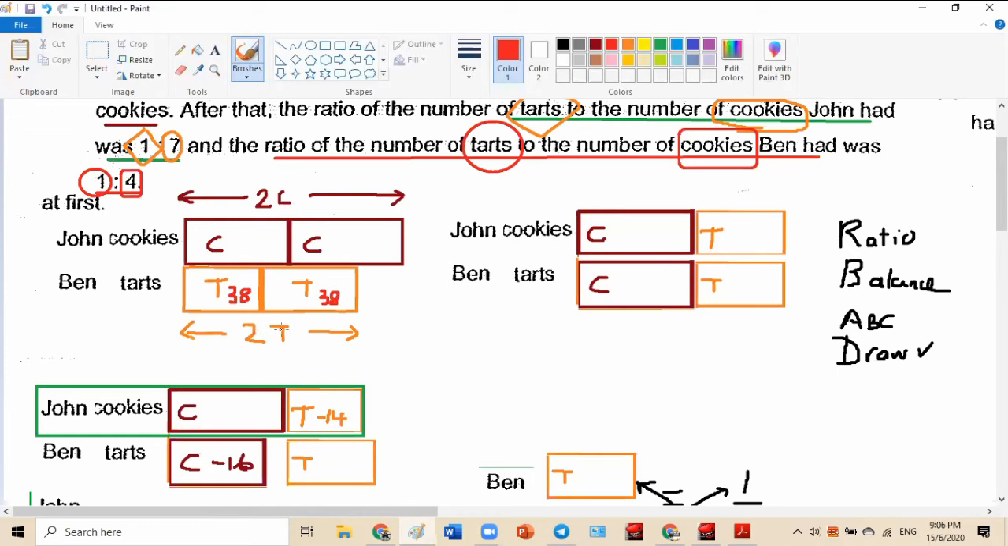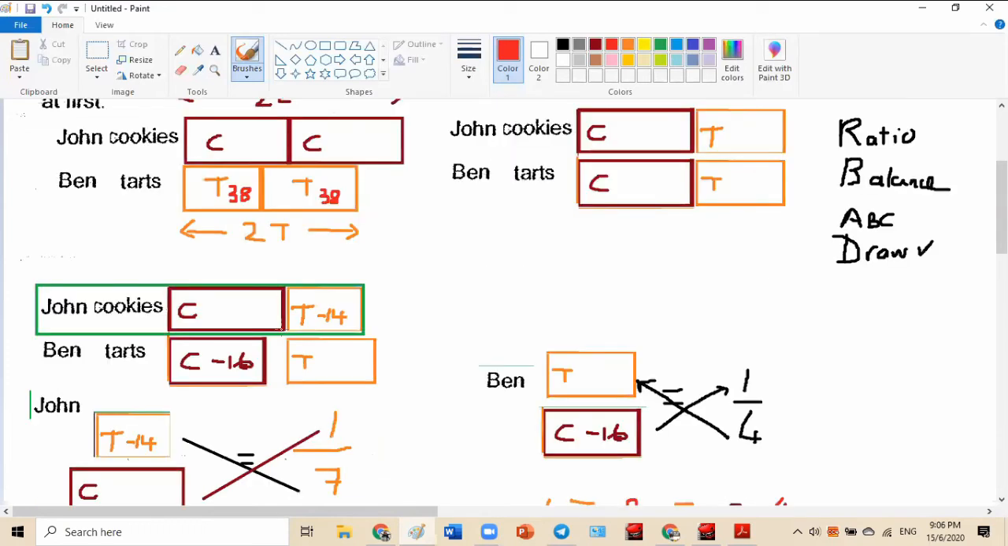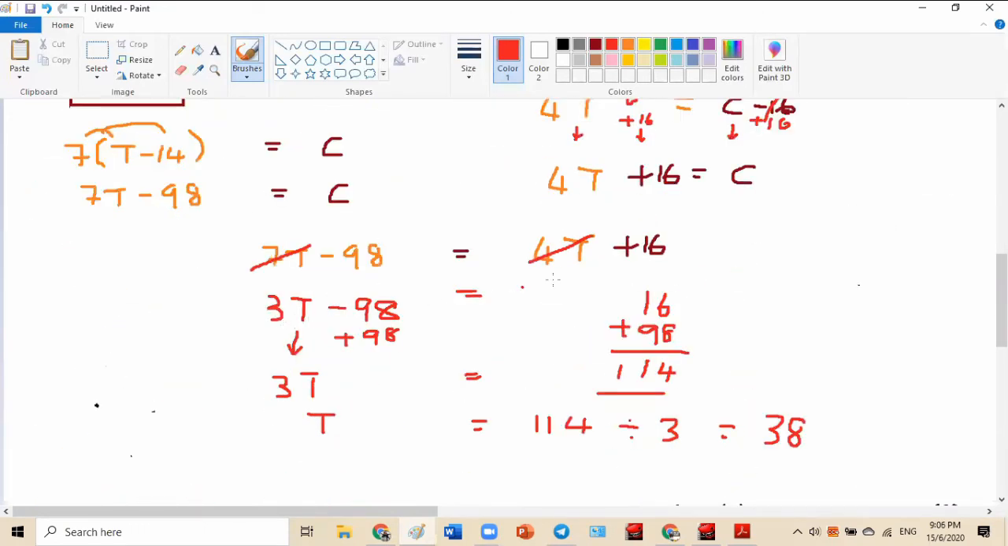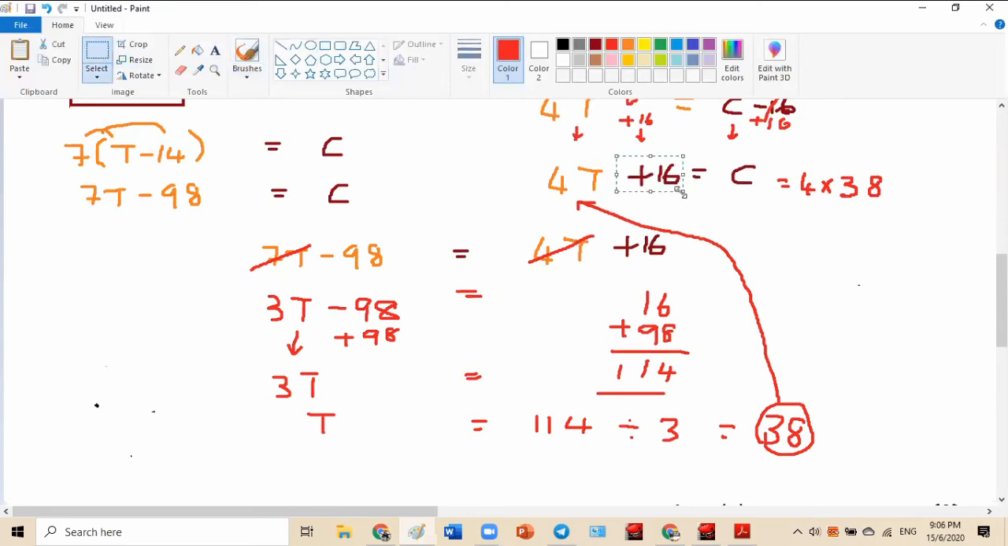Now don't forget 38. Remember I say you found the tart, the guy got 2 tarts. Remember? Okay, how about find the cookie then? How about use this to find the cookie? I know the tart is 38, I put this 38 here. Come on, find the cookie. See, the tart is 38, so the cookie is equal to times 4, then plus what? Plus 16. Don't forget the plus 16. Okay, girls, faster, find me the cookie. So exciting, I want to end already.